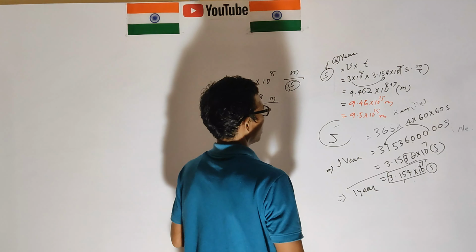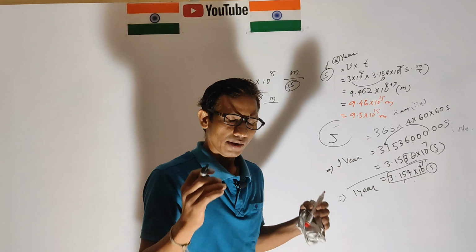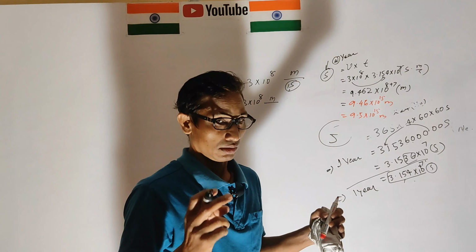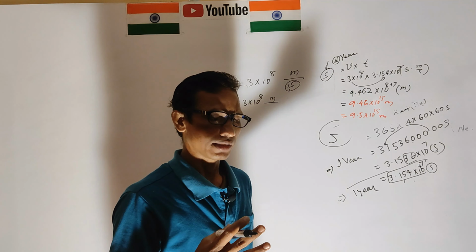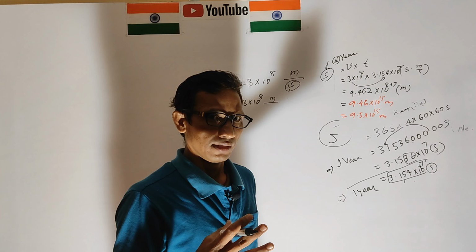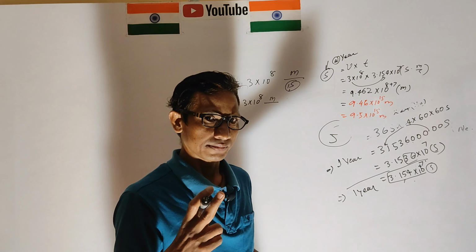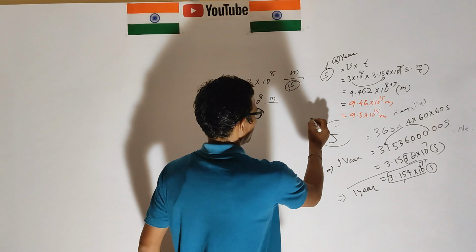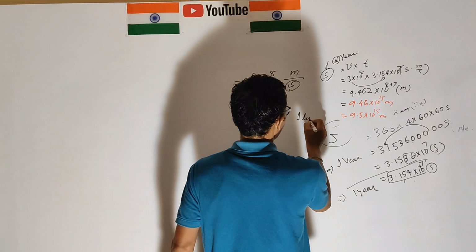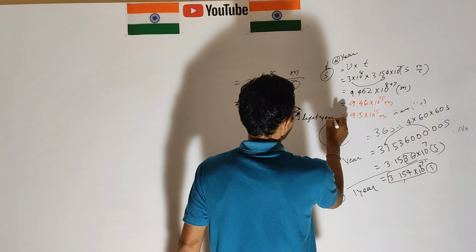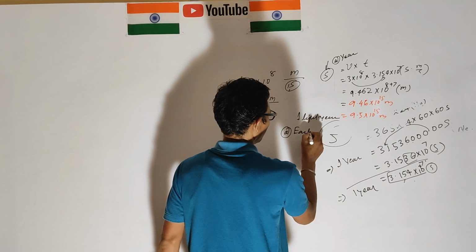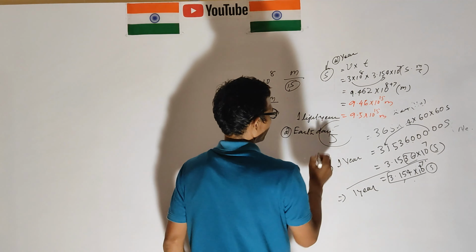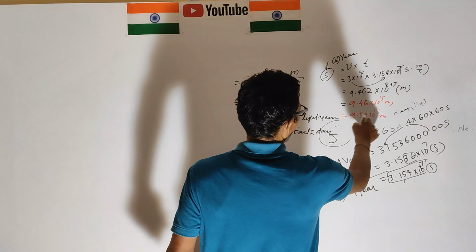And this 9.5 into 10 to the power 15 meters is called a light year. When light travels through the years, according to Earth days, 1 light year is 365 days. This is 1 light year at the rate of Earth days. So this is called light years.